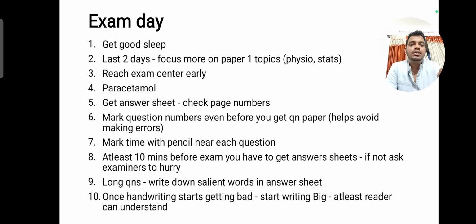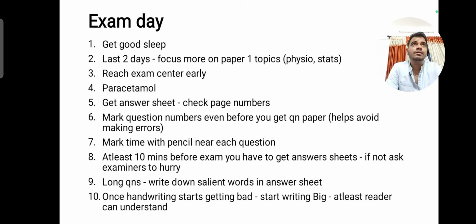And then near the question, you can write the time remaining. For the first question you'll have 180 minutes, so write 180. For the second question you will have 162 minutes, that is 18 minutes per question. There are 10 questions and 180 minutes, so each question gets 18 minutes. When you start writing the first question, the timer will be 180.